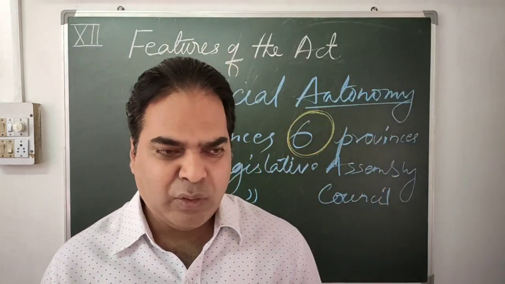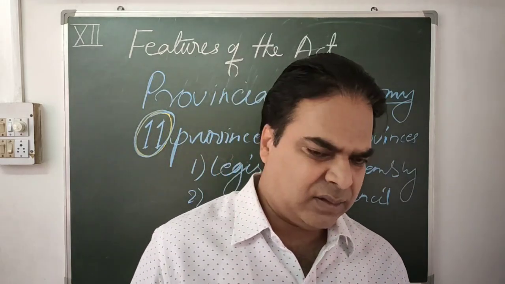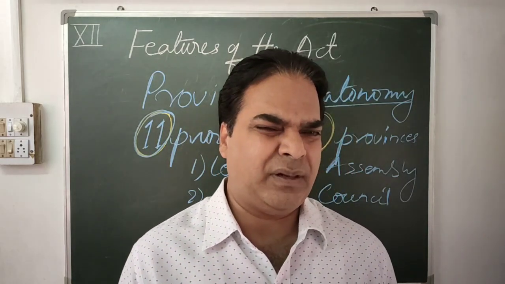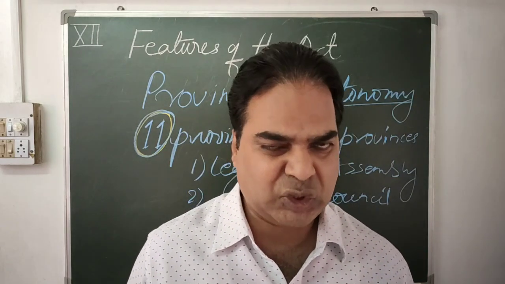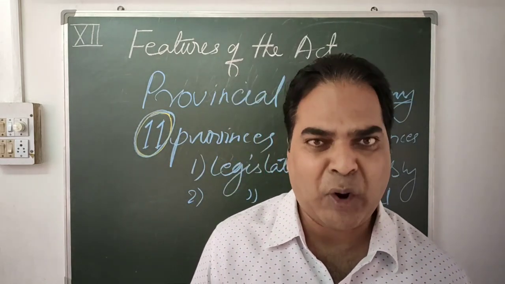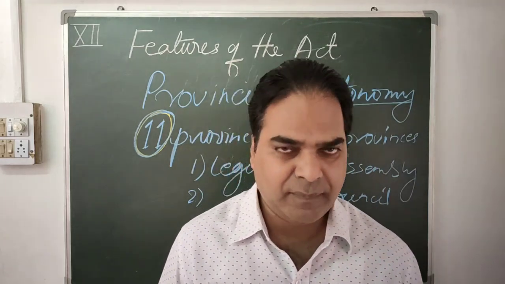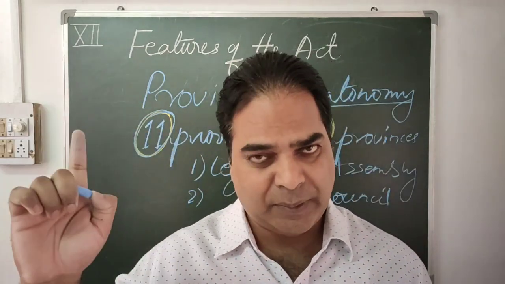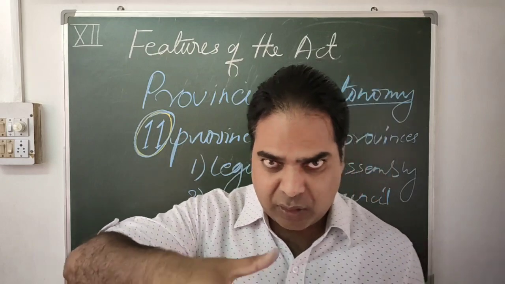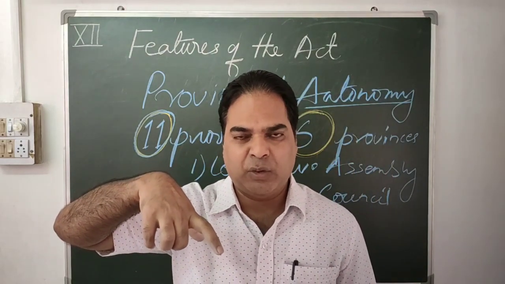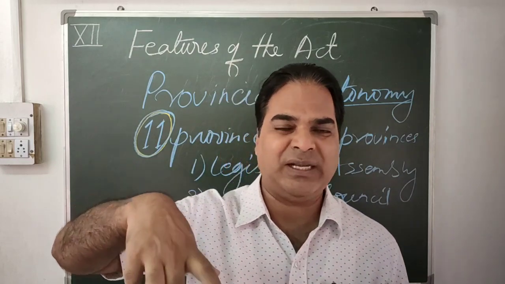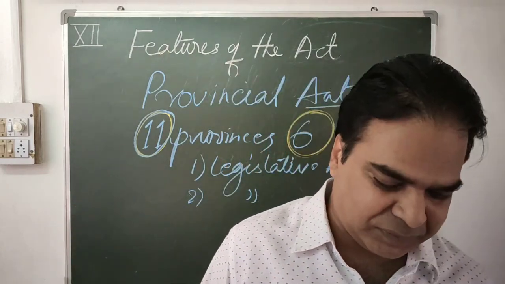The election was direct, but limited people had the right to vote. The ministers were appointed by the governor, and the governor was appointed by the British Parliament. The governor was on top, with full discretion to appoint and remove the ministers.